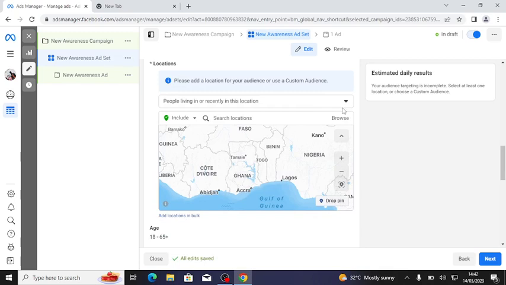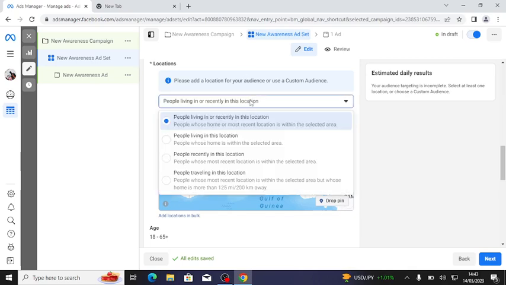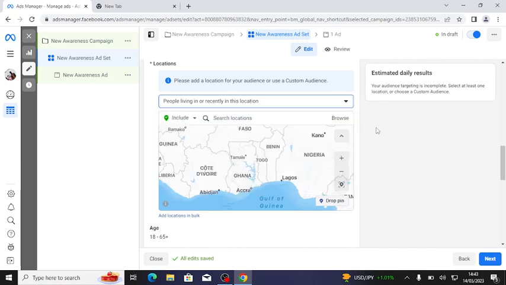But as a professional, you don't have to pick so many locations, because it is advisable not to reach all the people you want to reach with one particular ad. You can create so many ads and define your target. It is better you create one ad for Nigeria and another ad for Ghana. But if you are creating for states, you don't need to do that.